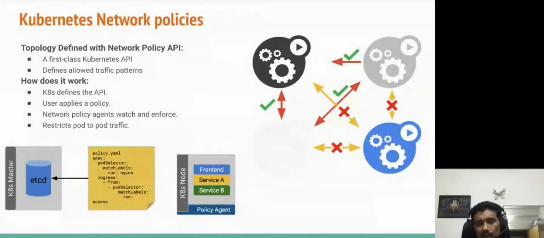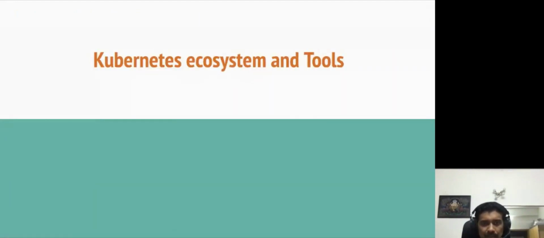The next one is about network policies. So network policies allow you to make sure which set of pods can talk to another set of pods, right? For example, in this particular scenario, you can say that this pod can talk to all other pods, but this pod cannot talk to any other pods, right? So when you design your application as microservices, you have the flexibility to define who talks to whom from a network policy perspective. All right, so now we are coming to the last section, from an ecosystem and tools perspective.